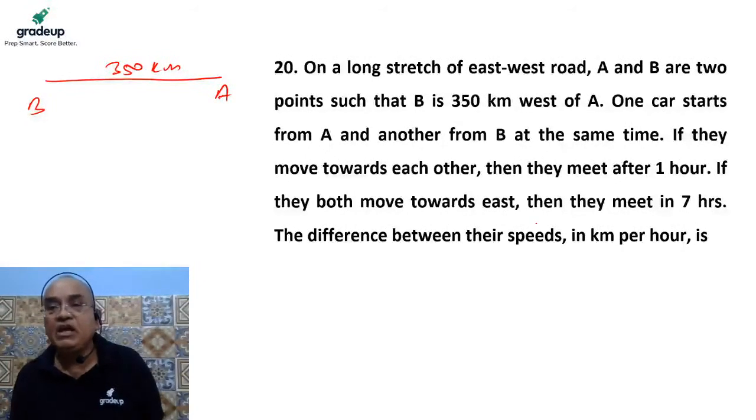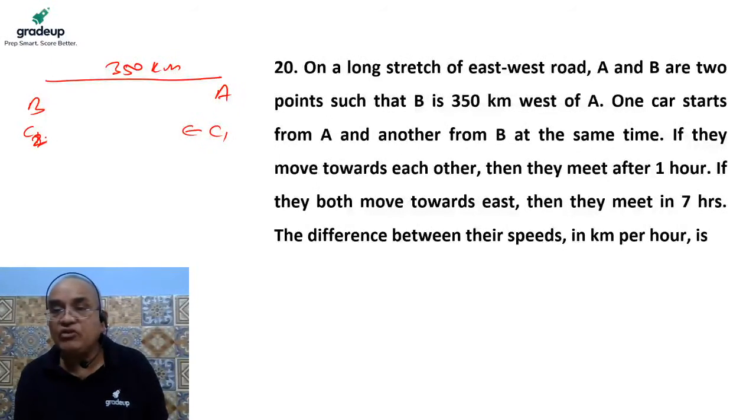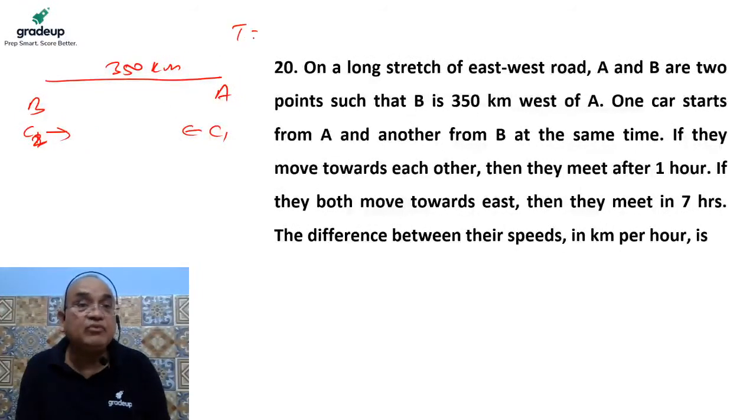One car, let's say C1, started from A, and at the same time another car, C2, started from B. If they move towards each other, in opposite directions, they meet in 1 hour. So the time taken by them to meet is 1 hour.